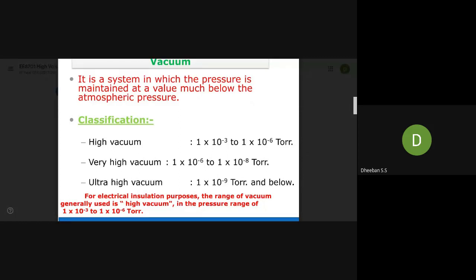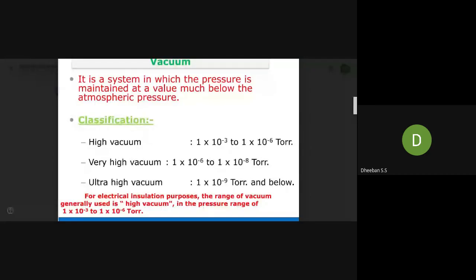Under such conditions, you take a glass box and remove each and every amount of air from it. When you do that, the pressure inside the glass box decreases exponentially. That's what vacuum is.